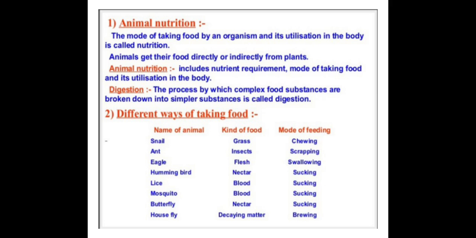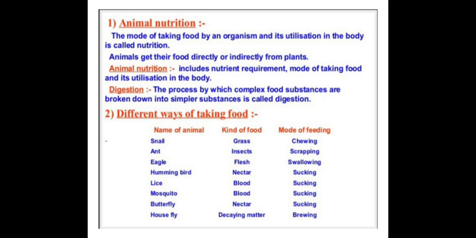First point, animal nutrition. The mode of taking food by any organism and its utilization in the body is called nutrition. Animals get their food directly or indirectly from plants.